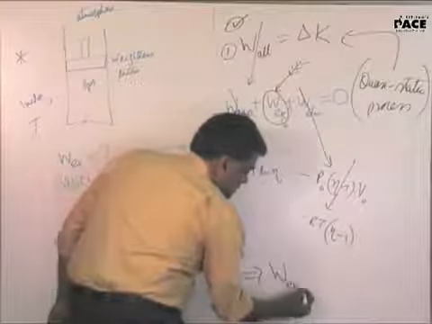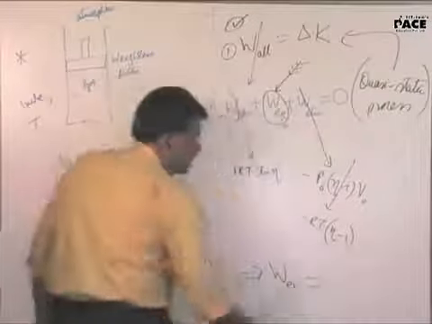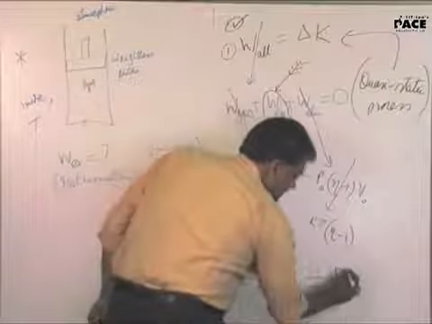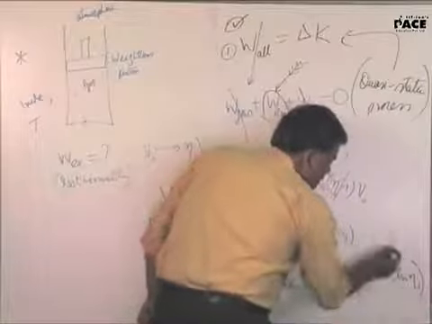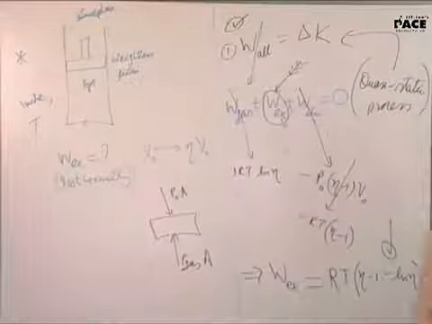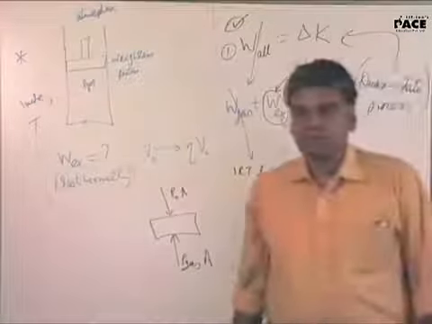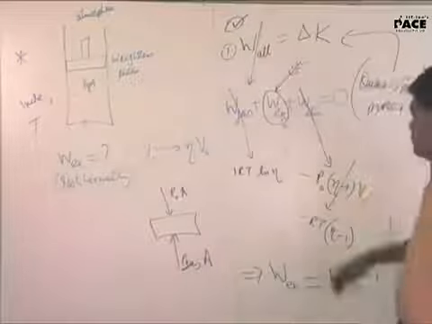So work done by the external force equals RT times eta minus 1 minus log eta. Is that okay? Yeah. Sir, I didn't get how we got that work done by atmosphere part.